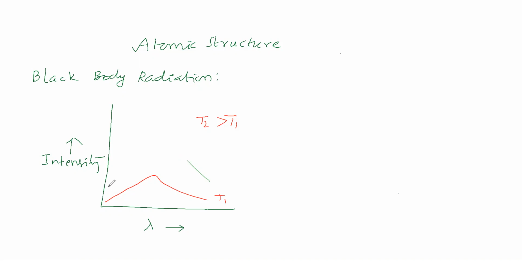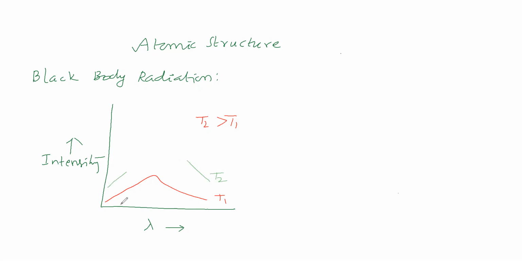So at T2, the graph lies above T1. Okay. So intensity of radiation at T2 is greater than at T1.